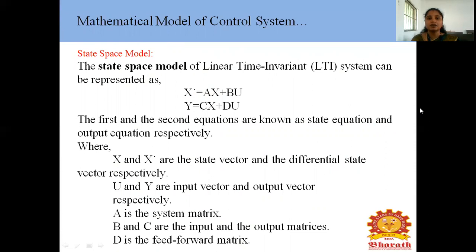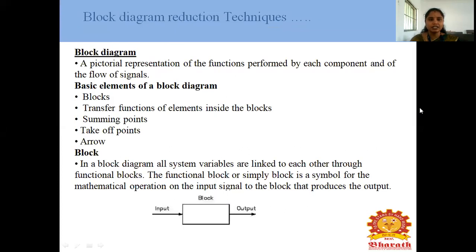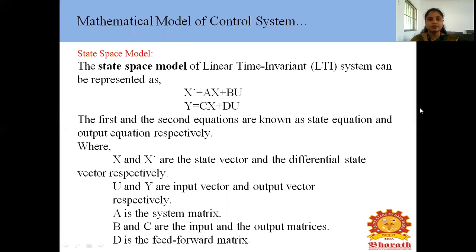The state space model of a linear time invariant system can be represented as x dot = Ax + Bu, y = Cx + Du. The first and the second equations are known as the state equation and output equation respectively, where x and x dot are the state vector and the differential state vector respectively. U and y are the input vector and output vector respectively. A is the system matrix, B and C are the input and output matrix, D is the feedback matrix. This is the state space model.